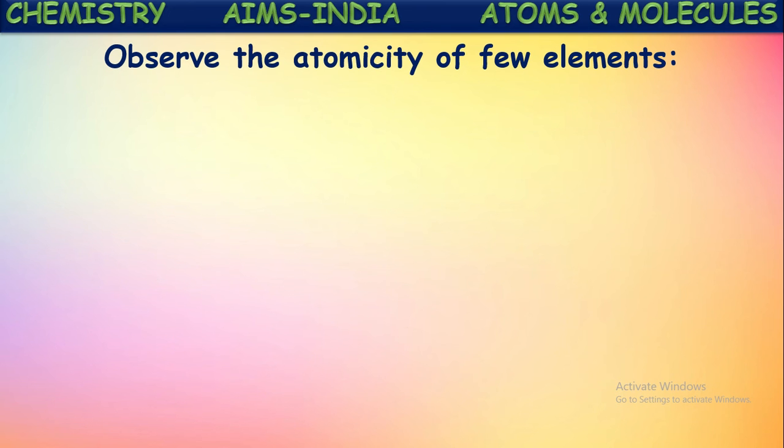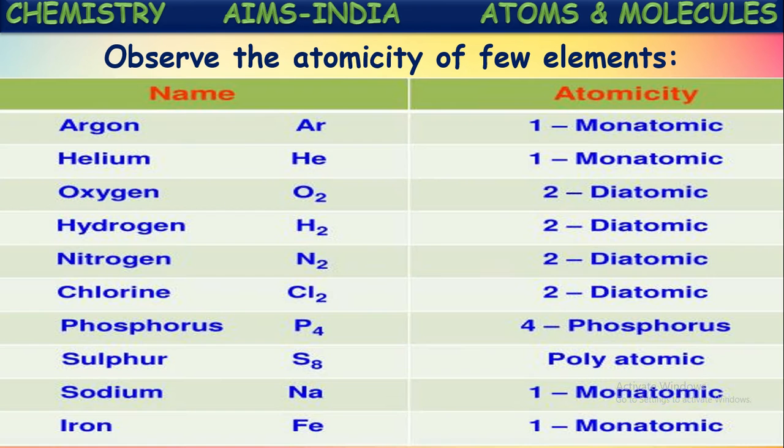Observe the atomicity of a few elements given here in tabular form. Different kinds of elements are represented here, with single atoms in their molecules, some with two atoms, three atoms, and even some elements with more than two atoms also. Those elements which contain more than two atoms in their molecules are generally considered polyatomic elements.